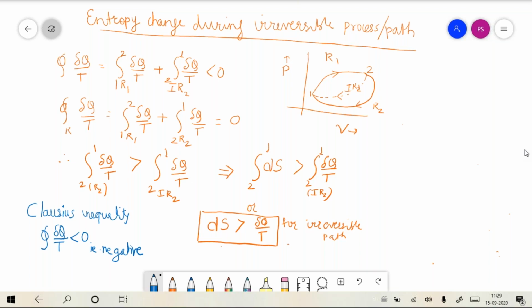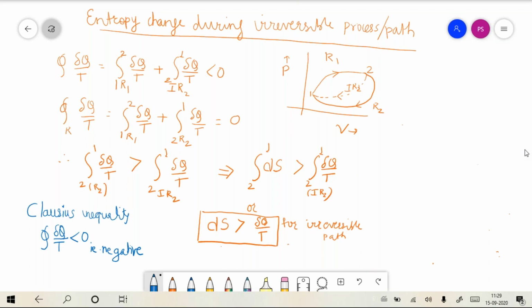This is to be very clear now. The reason I am repeating this is that the definition which I am going to give will depend upon this understanding. So you need to be very clear that if it is a reversible cycle, then the cyclic integral of del q by T happens to be zero. What if you see that the cyclic integral of del q by T is greater than zero?